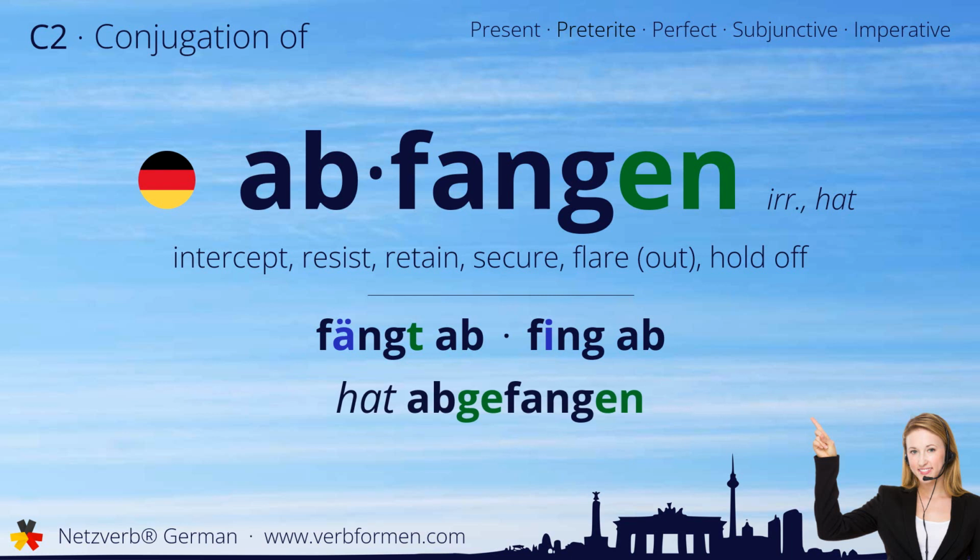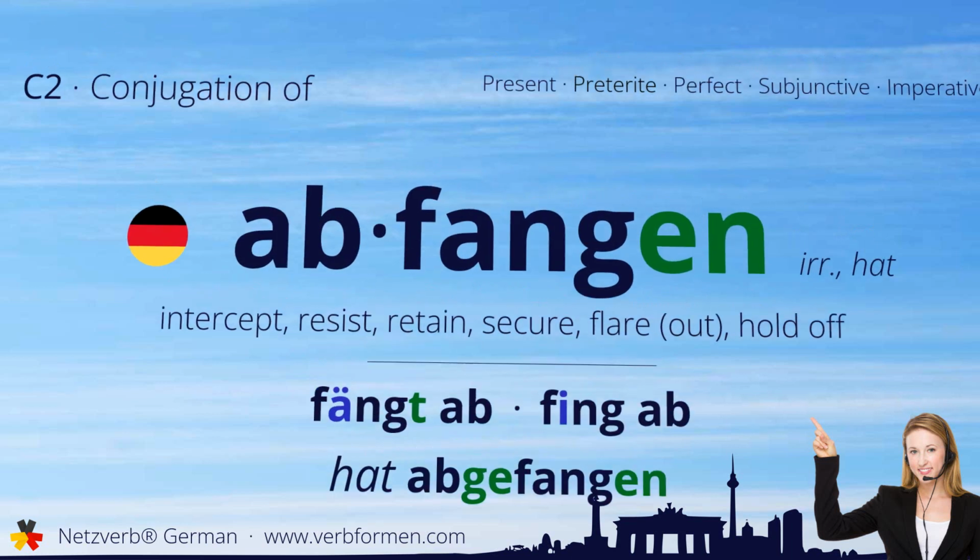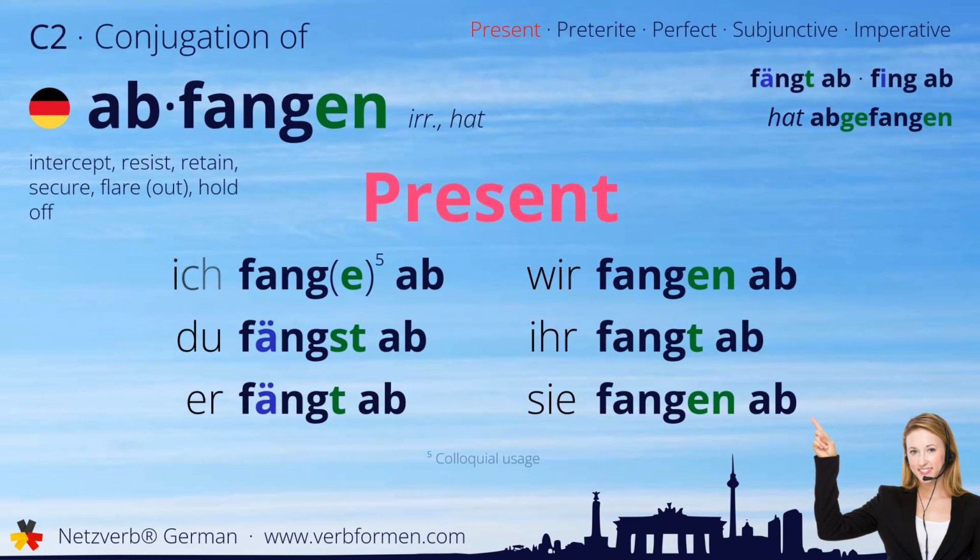Now let's move on to the tenses. First, we'll take a look at the present tense. Ich fange ab. Du fängst ab. Er fängt ab. Wir fangen ab. Ihr fangt ab. Sie fangen ab.